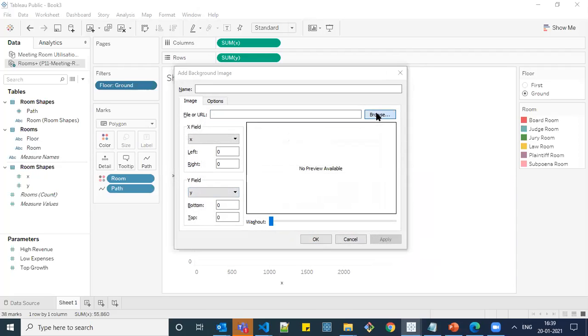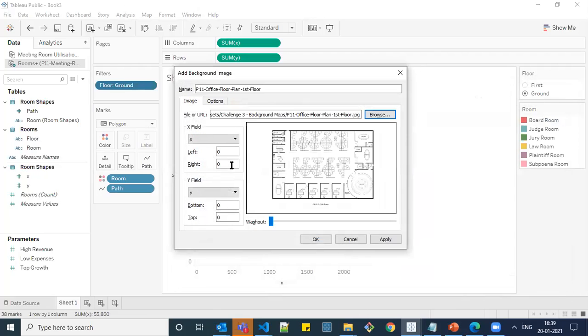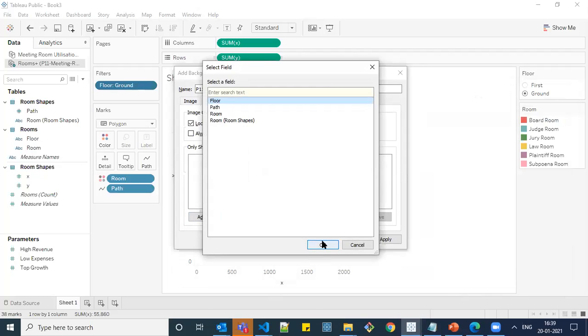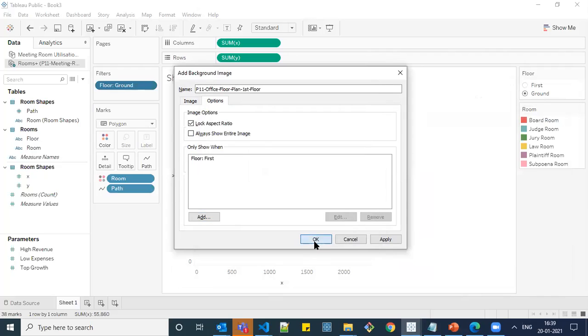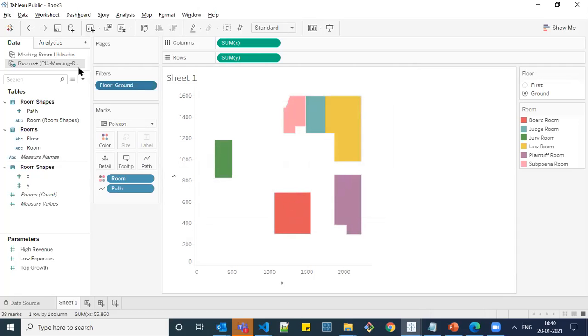Go to add image, browse, first floor. Similarly, the same dimension value for this, 1754. And similarly options, add floor as first floor. Okay, click on OK. And if it is valid, it will show us valid. If not, we need to adjust what is wrong. And click on this, okay.